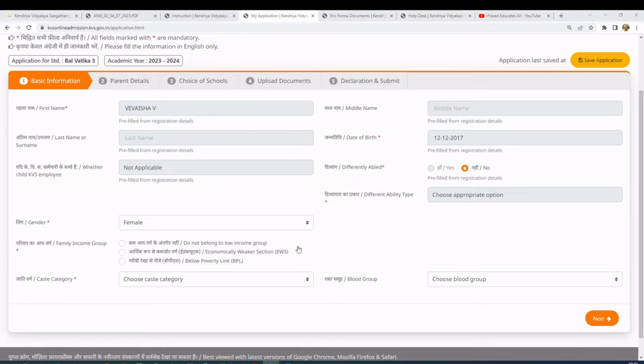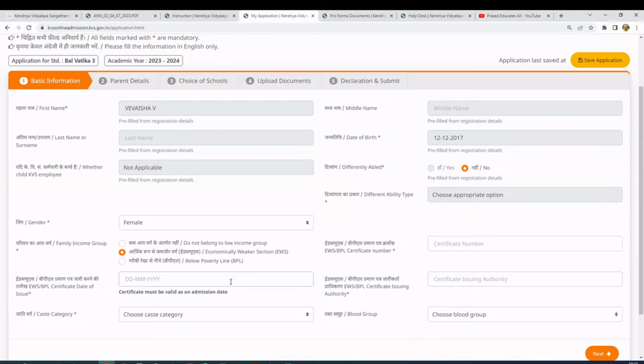Then they have to select this EWS, and they have to produce a certificate. So when I click this, it asks for the certificate number, issuing authority, and date of issuing of the certificate. So either you can get this EWS certificate, or if you have an income certificate also, you can enter all those details here.